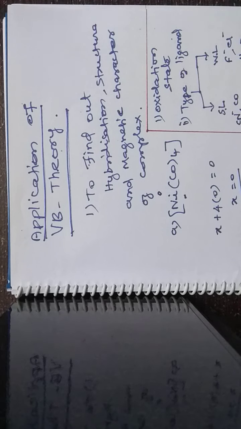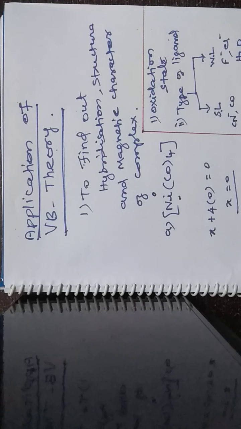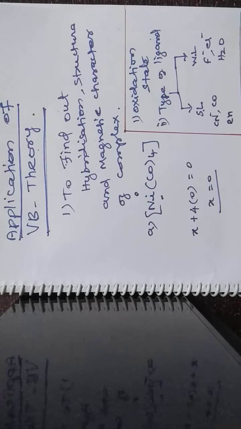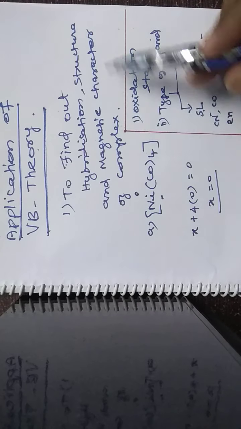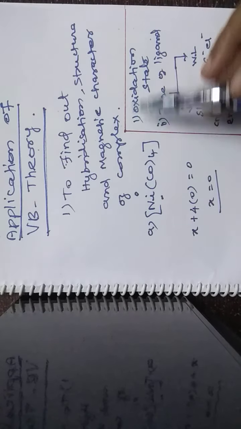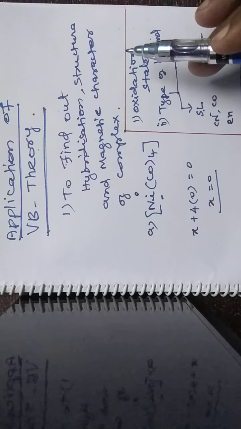Morning students, today we will discuss the application of VB theory. In the previous class, what VB theory is and its postulates were clearly explained. Then we have studied the application. So this theory is used to find out the hybridization, structure and magnetic character of any coordination compound.